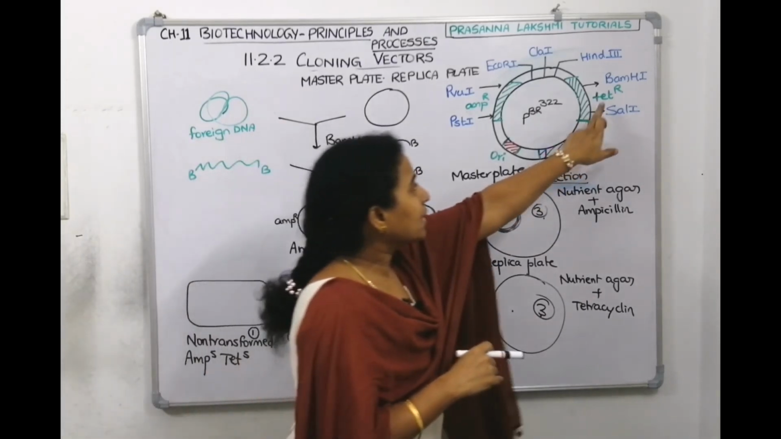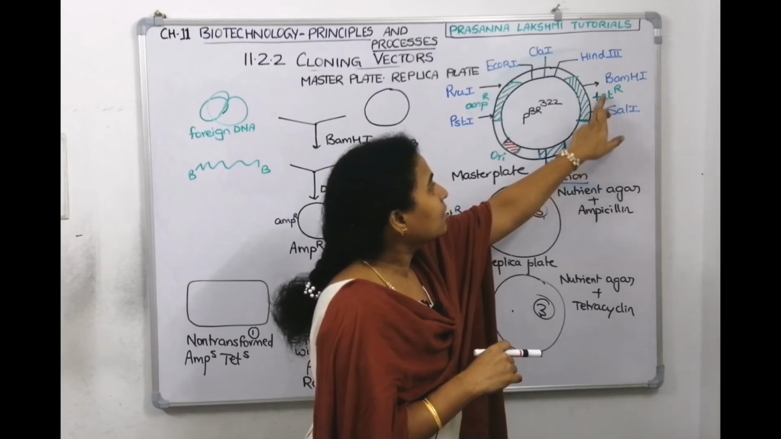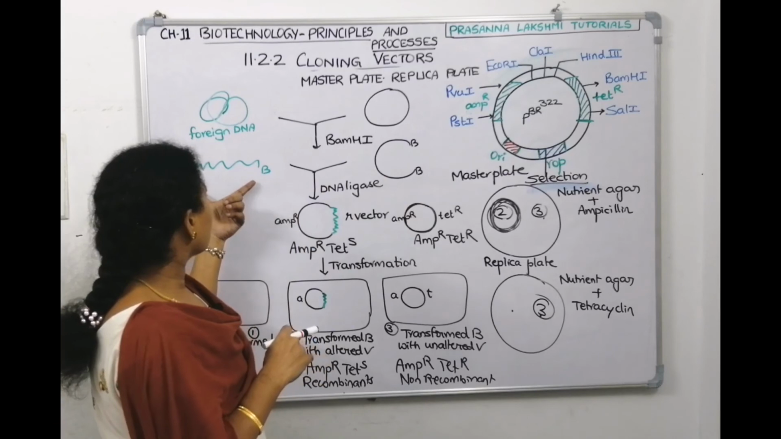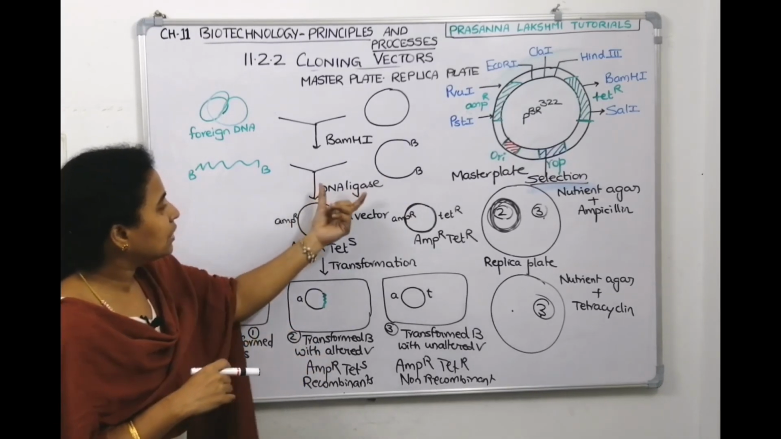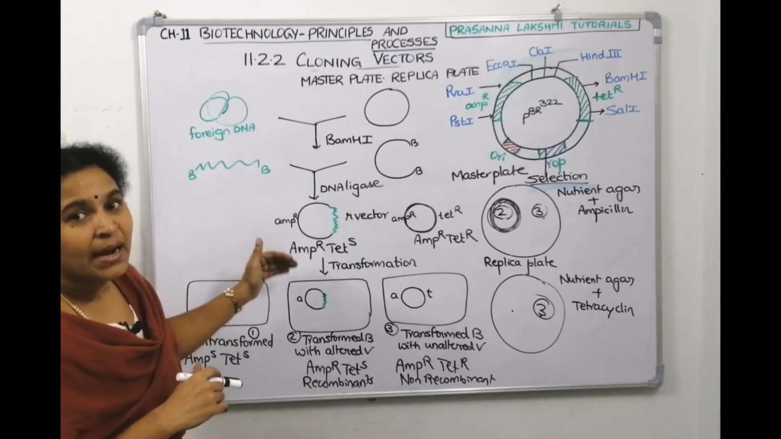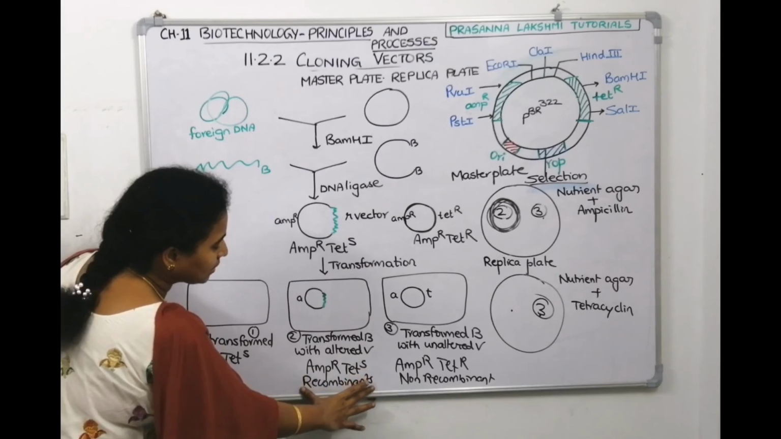I took the tetracycline gene. I inactivated the tetracycline gene by digesting it with BamHI. So then I got BamHI sites here. Here also I got BamHI sites. Then I used DNA ligase. I joined it. Then I got a recombinant vector. I tried to send the vector into the host. This is a good bacteria. It listened to our instructions.